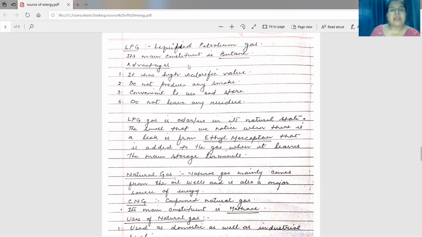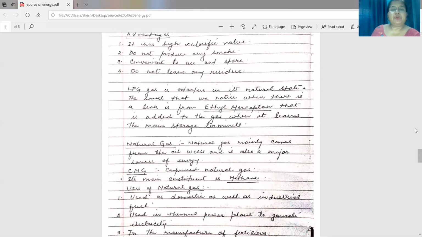Now, what are its advantages? Advantages of LPG, this is very important for exam. It has high calorific value, does not produce any smoke on burning, is convenient to use and store, and does not leave any residue after burning. This LPG gas is odorless in its natural state.